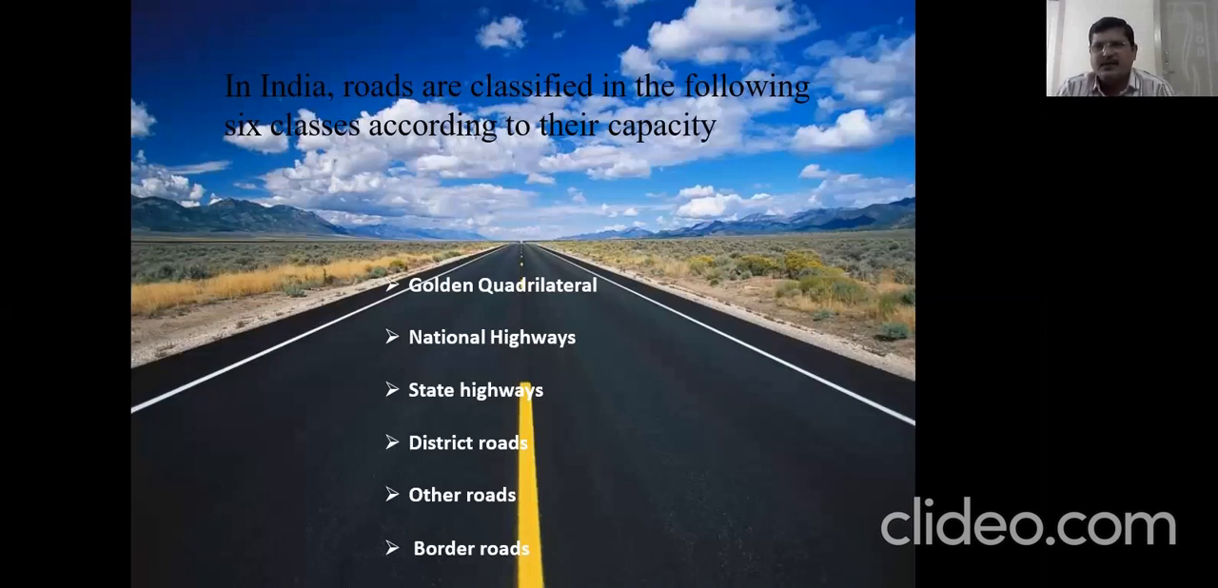See, roads are classified into 6 classes according to their capacity. The first one is the golden quadrilateral. Second one is national highways. Third one, state highways. Fourth one, district roads. Fifth one, other roads. Sixth one, border roads. So these are the types of roadways. We shall go in depth and understand what these are.